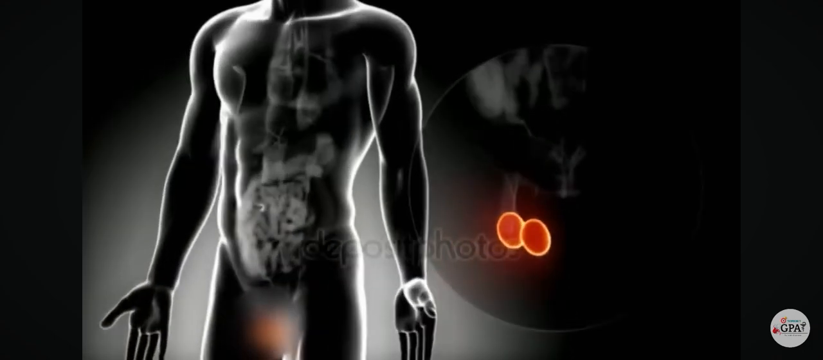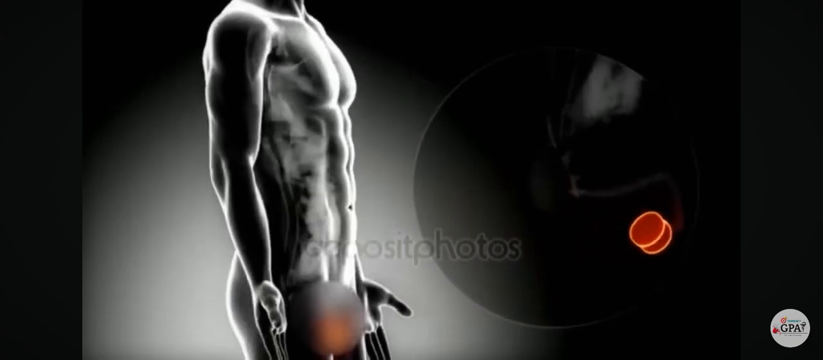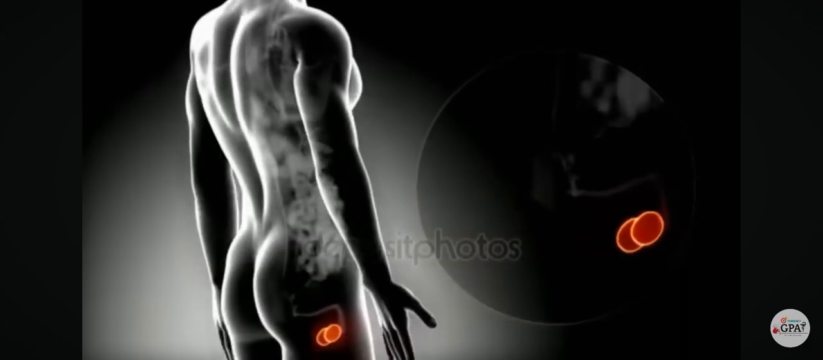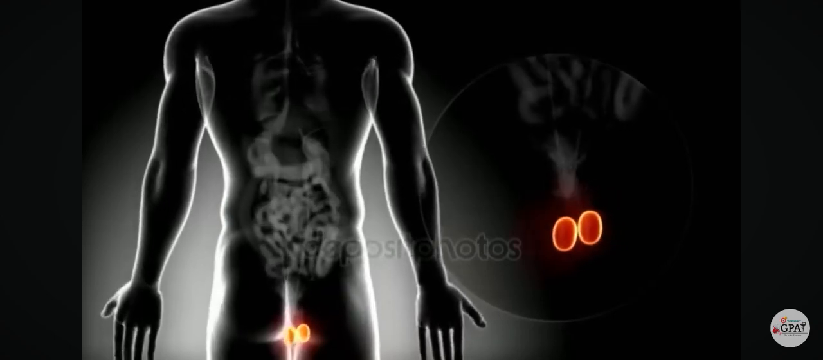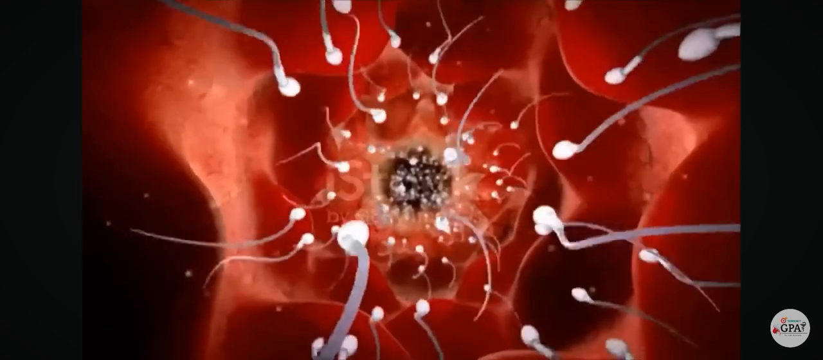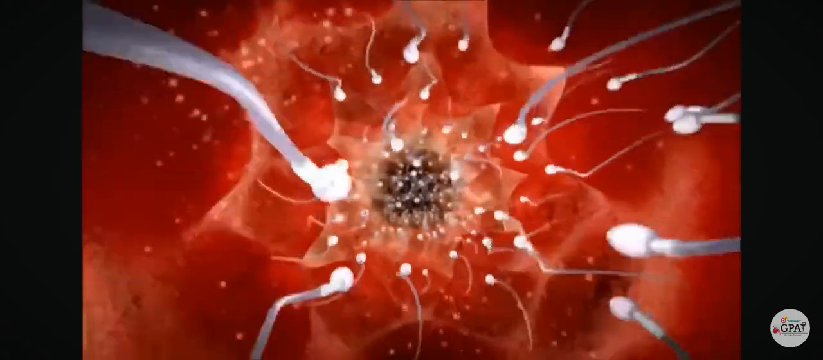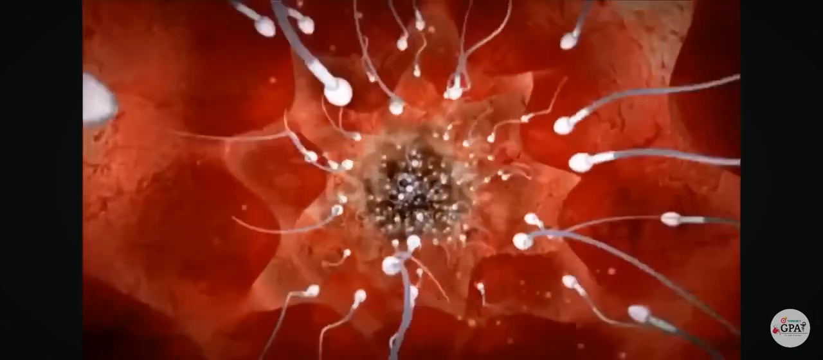Testicles. The testes hang outside the abdominal cavity of the male within the scrotum. They begin their development in the abdominal cavity, but they descend into the scrotal sac during the last 2 months of fetal development. This is required for the production of sperm because internal body temperature is too high to produce viable sperm.